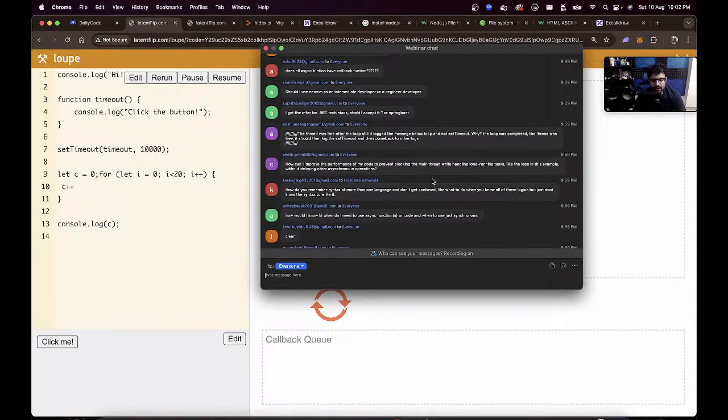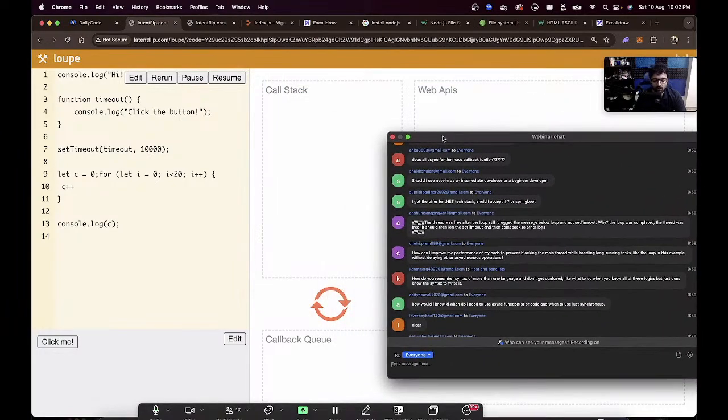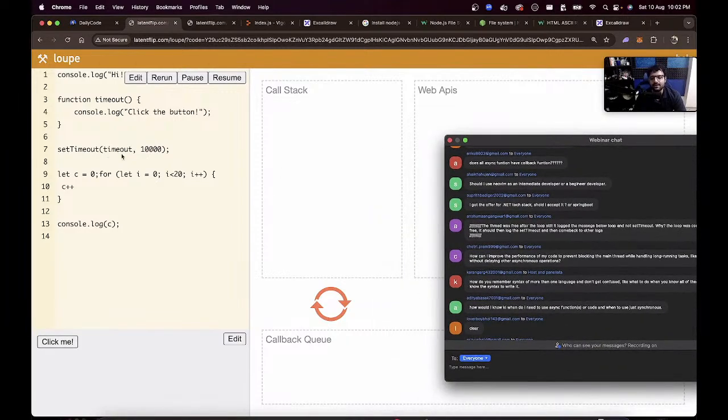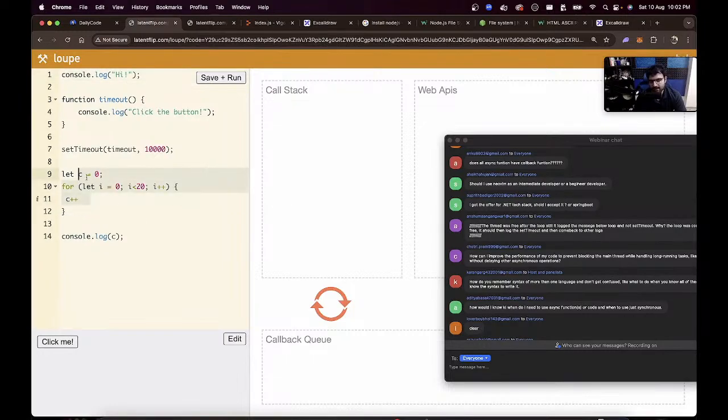How do I improve the performance of my code to prevent blocking the main thread while handling long tasks like a loop, without blocking other asynchronous operations? Unfortunately you can't do that in JavaScript without getting fancy. JavaScript is a single threaded language, so you have a single thread. If a CPU intensive task has occupied the thread, there is nothing you can do. All the asynchronous tasks have to wait.